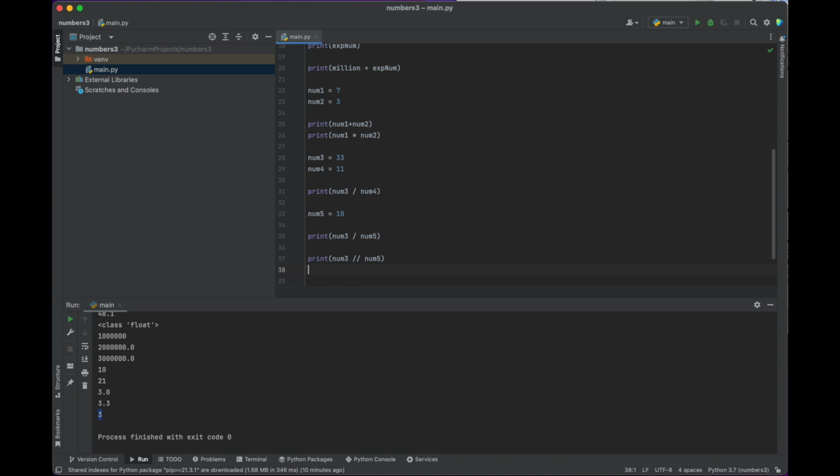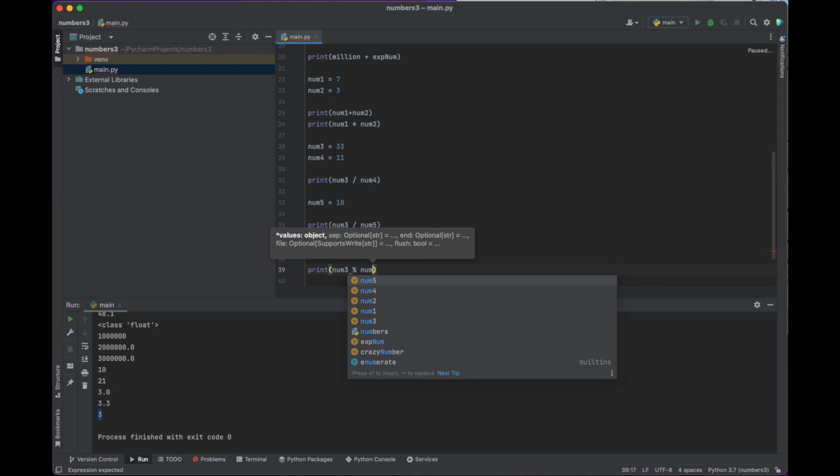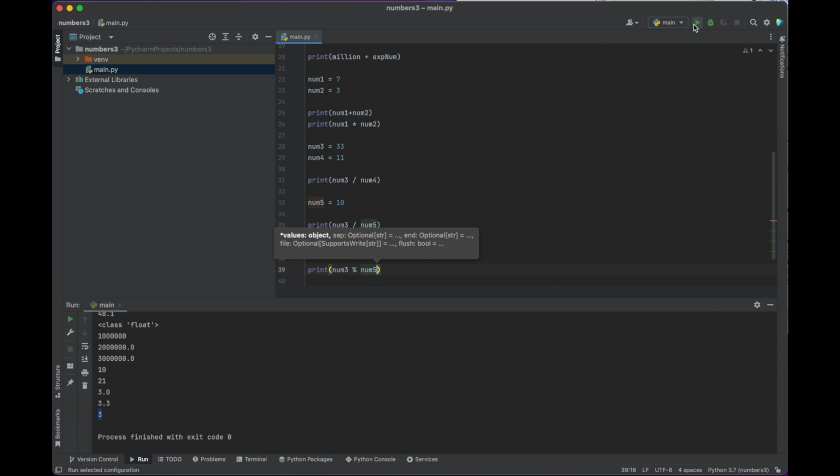But then you might say, well, what's the remainder? And there's an operation for that as well. It's called the modulus or modulo, and it's with a percent sign. So let's see, num3, percent sign, num5, and it'll give us the integer remainder. Let's check out the type on this as well.